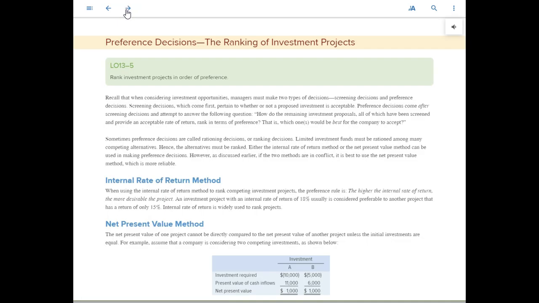Now, when thinking about ranking the investment projects, this would be when we have, as is the typical case, a limited amount of funds to invest in projects. So which one should we choose? If we're using the internal rate of return method, of course we should choose the project with the higher internal rate of return. That's easy to do. If we're using the net present value method, though, it's not easy unless the investment amount for each project is exactly the same. In this example, they're showing us at the bottom, the investment's not the same, the initial investment.